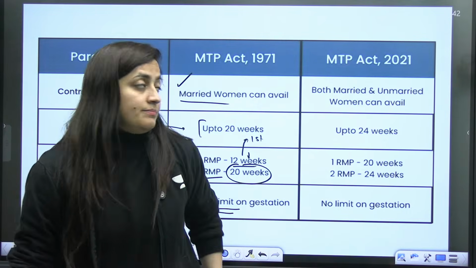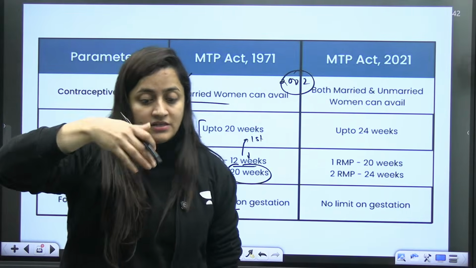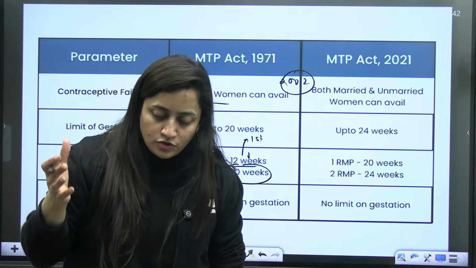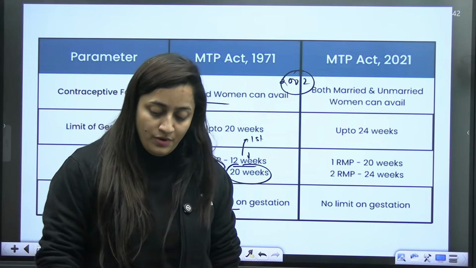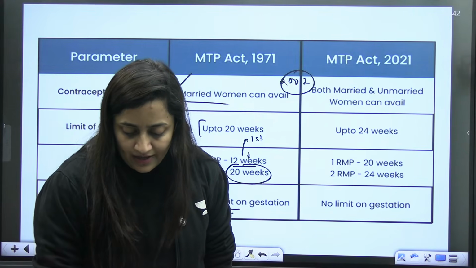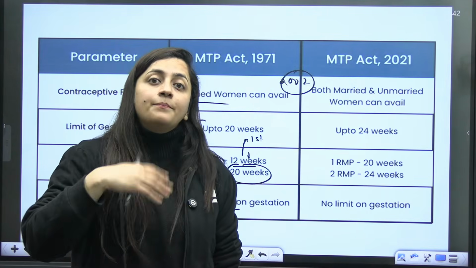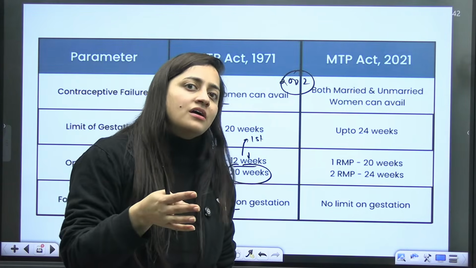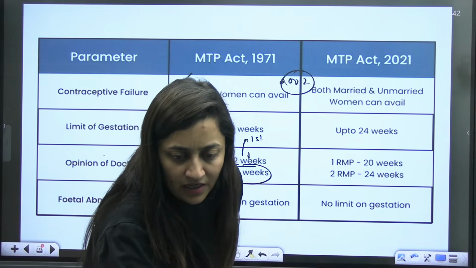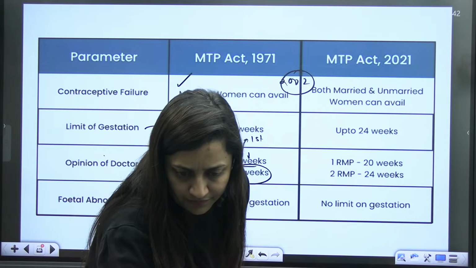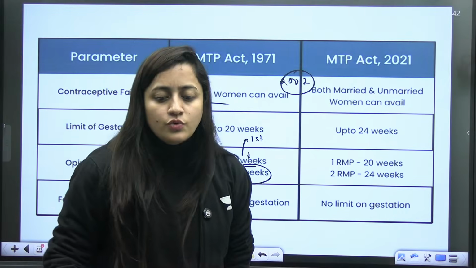Then one amendment was there in 2002. One amendment means some things were improvised. It was to make abortion services more accessible, especially in rural areas. When we talk about the 2002 amendment, it is mainly for the rural areas. Termination was allowed at approved government centers, but it was also approved in private centers as well, not just in government centers. The main agenda was that it should be accessible in rural areas as well.